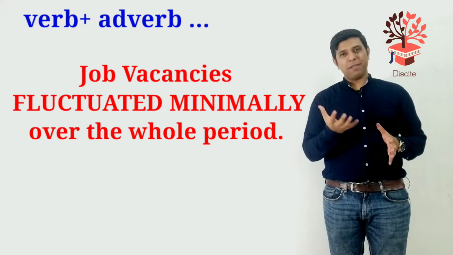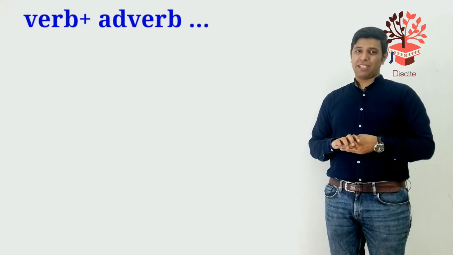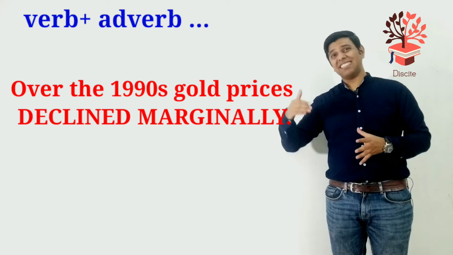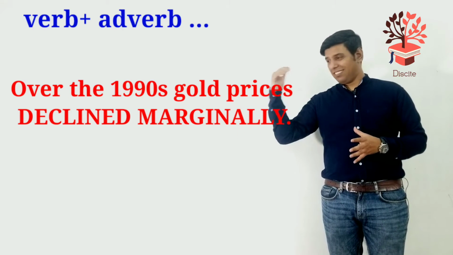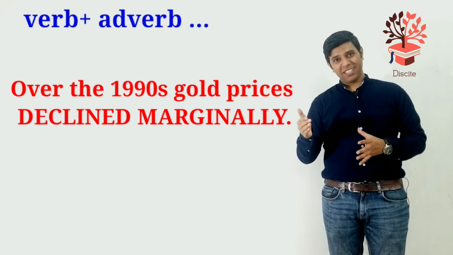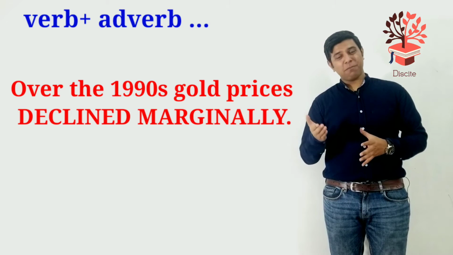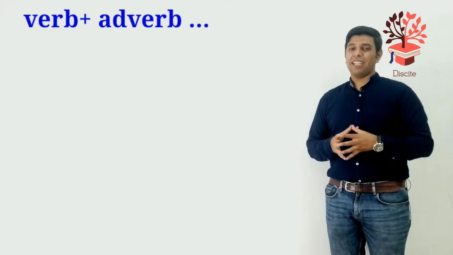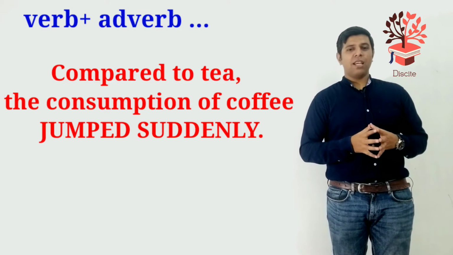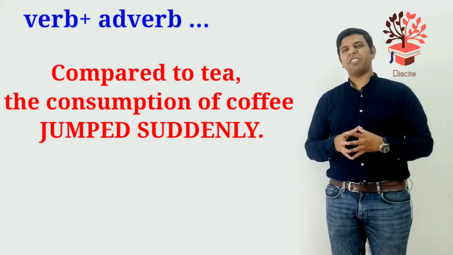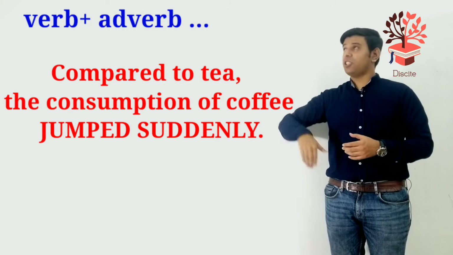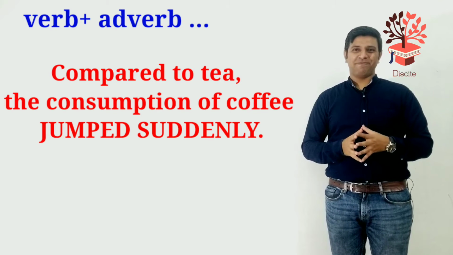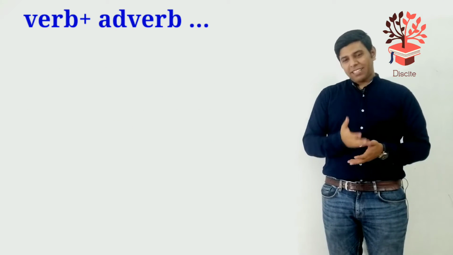Fluctuated, verb. Minimally, adverb. The next one. Over the 1990s, gold prices declined marginally. Declined marginally. Declined is the verb. Marginally, adverb. The meaning is exactly the same. Okay, let's have a look at the next one. Compared to tea, consumption of coffee jumped suddenly. Jumped, verb. Suddenly, adverb.